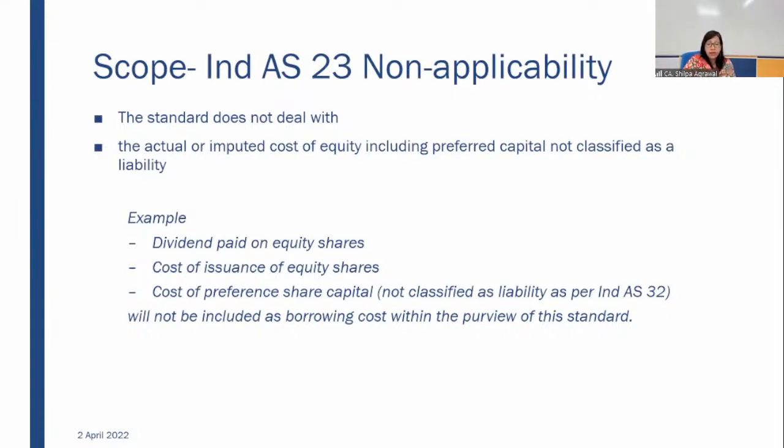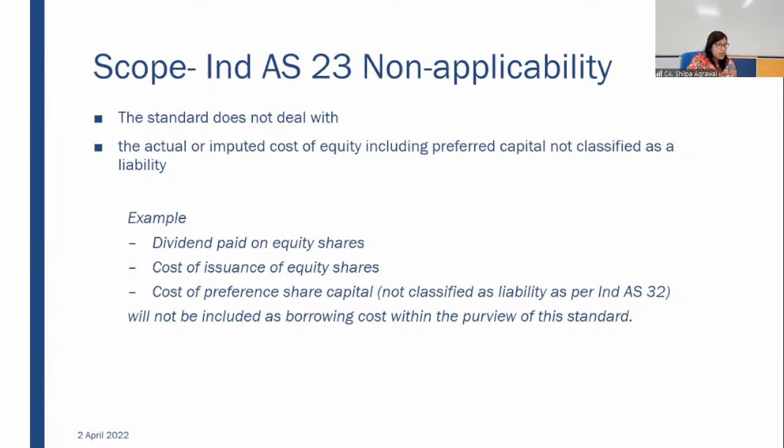Like dividend paid on equity shares, the cost of issuance of equity shares is also excluded. When we are issuing equity shares, we have to incur certain expenses, like underwriting commissions and the prospectus. Those expenses for issuance of equity shares will not be considered as borrowing cost.